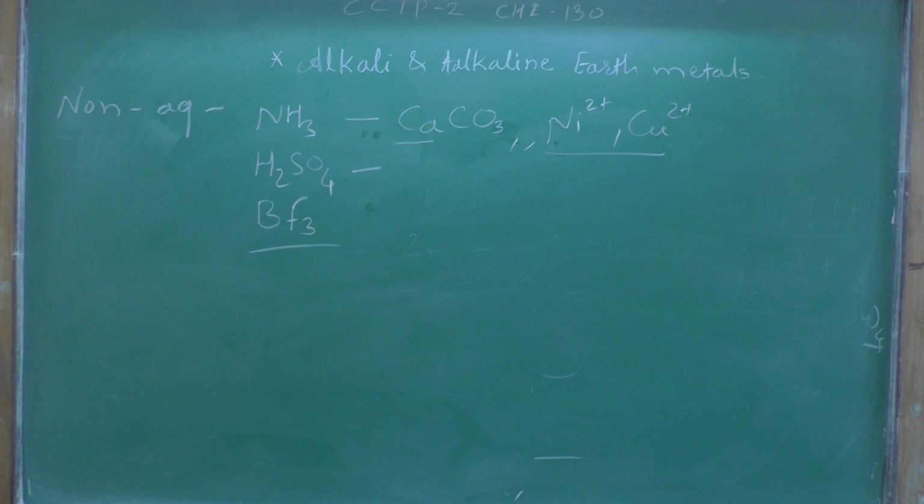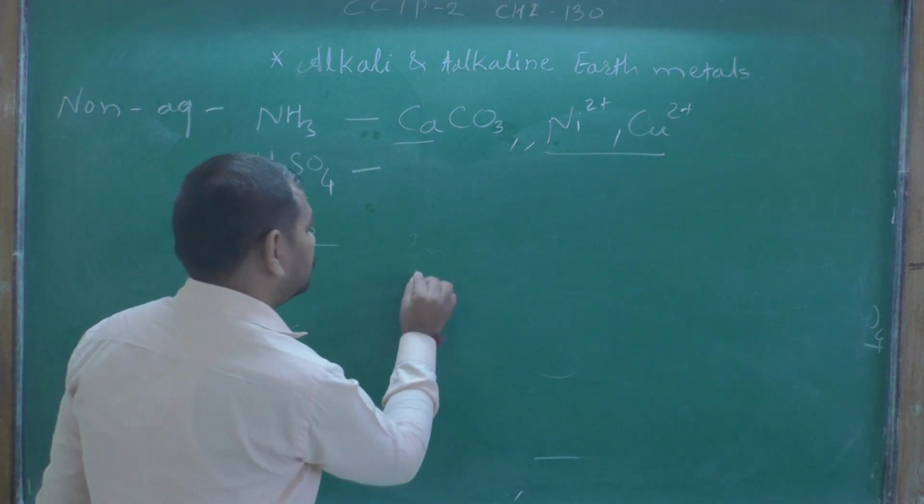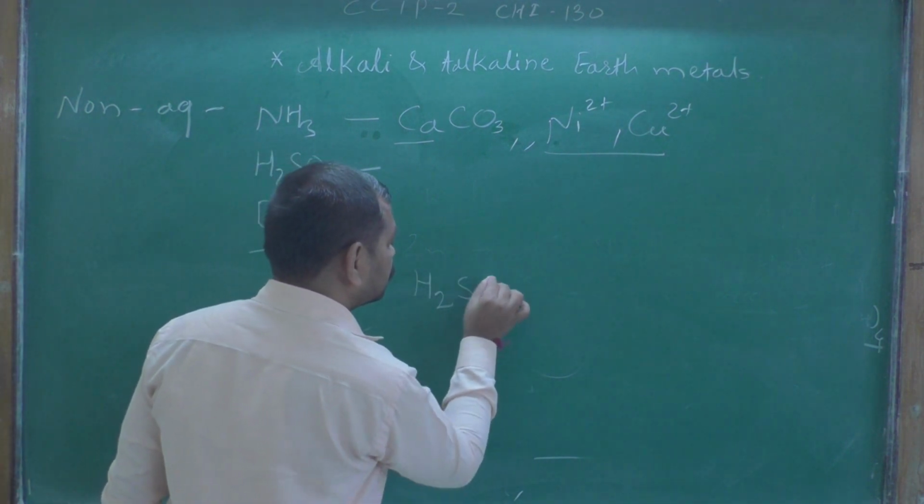Next, autoionization processes also occur in non-aqueous solvents such as sulfuric acid. Suppose we use two molecules of sulfuric acid, H2SO4.